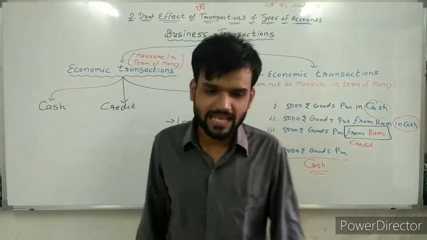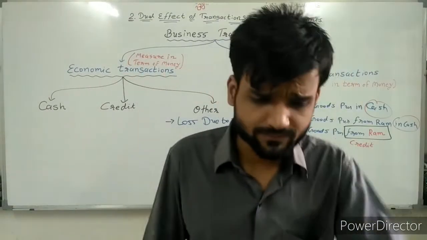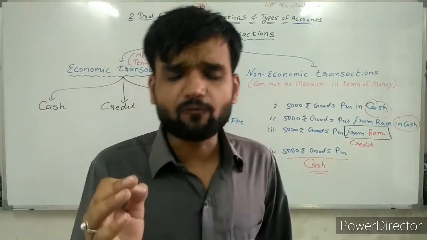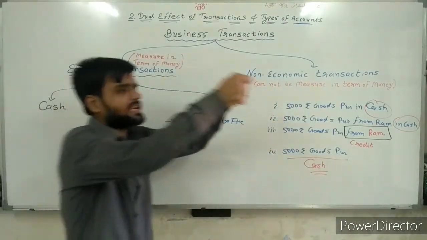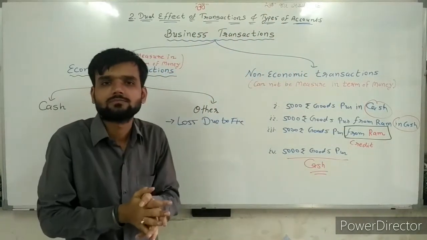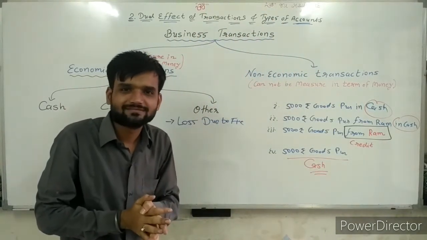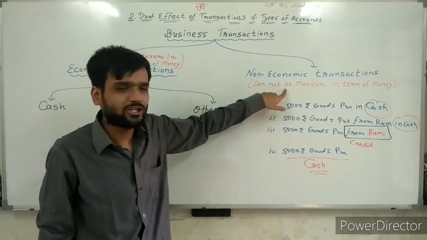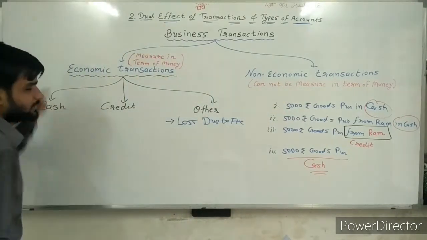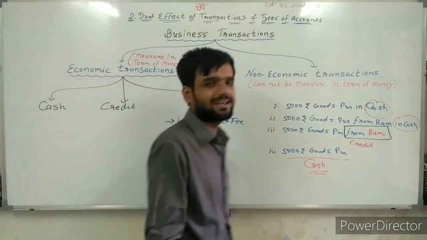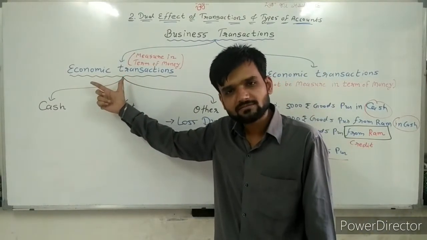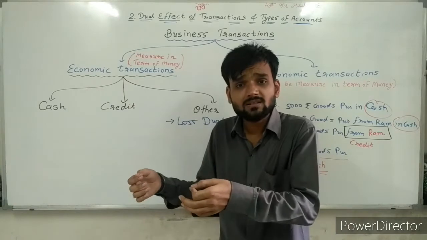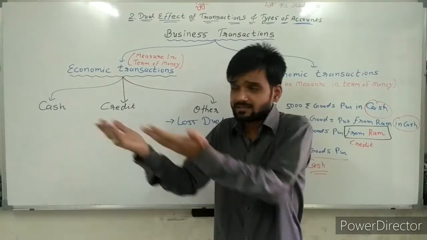Going ahead. Next one. Fifth one. 8,000 paid for wages. So I have paid wages of 8,000 rupees. First of all, sir, non-economic transaction or economic transaction? Simple, sir. It's an economic transaction. Paid wages, cash paid against service taken.